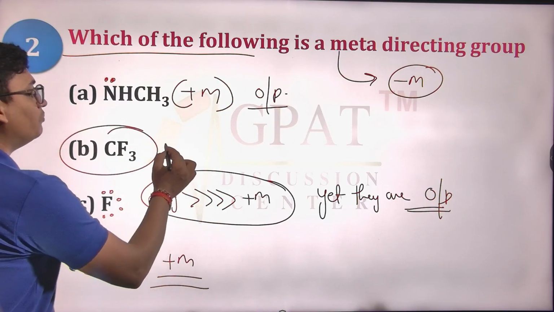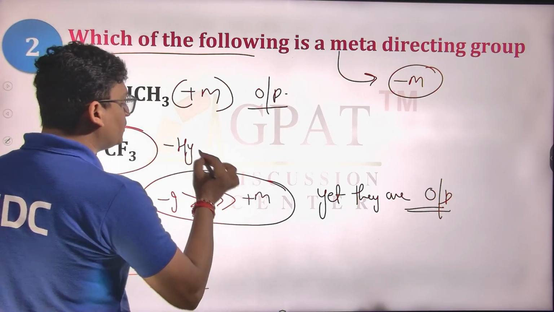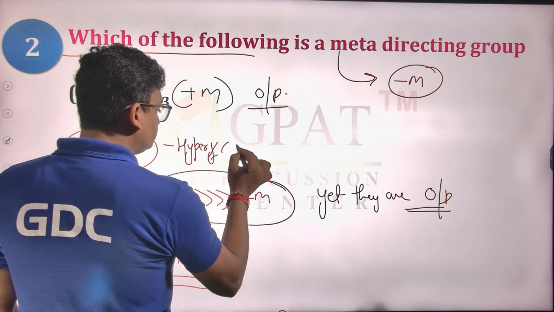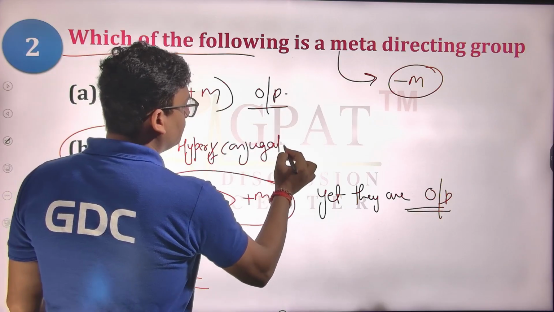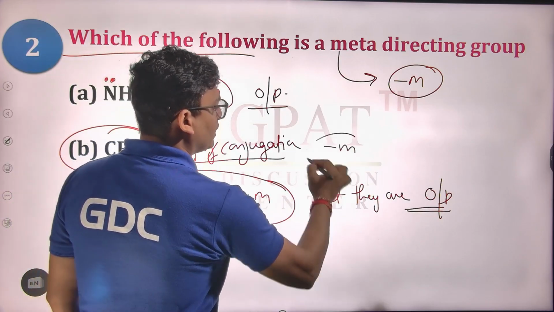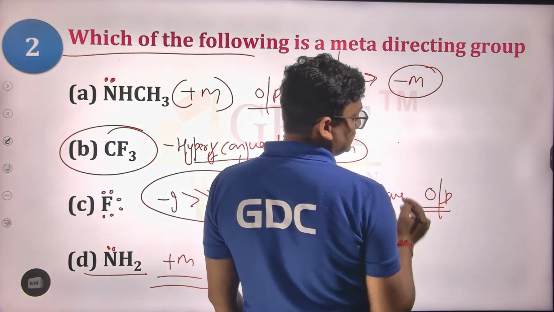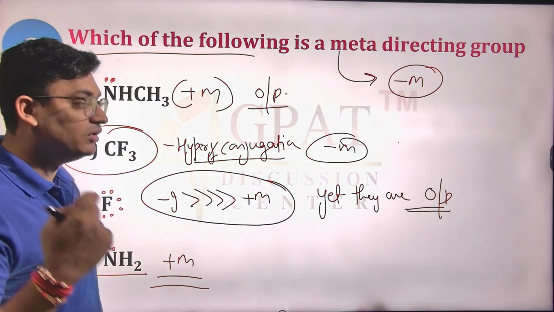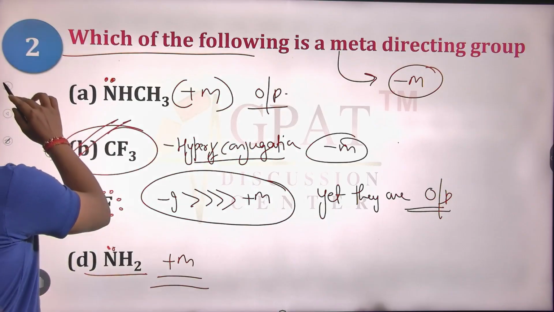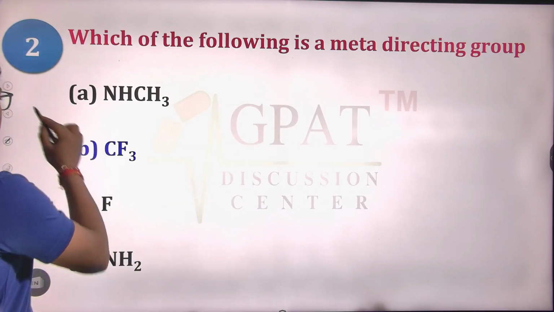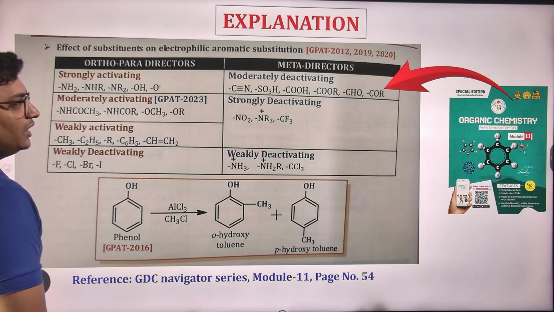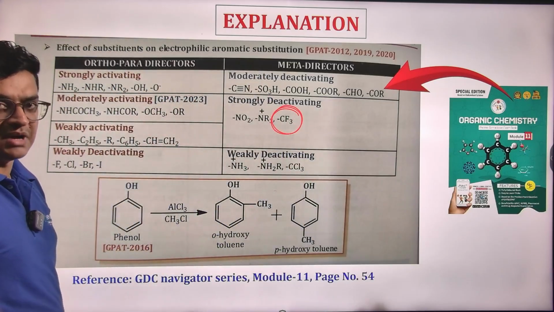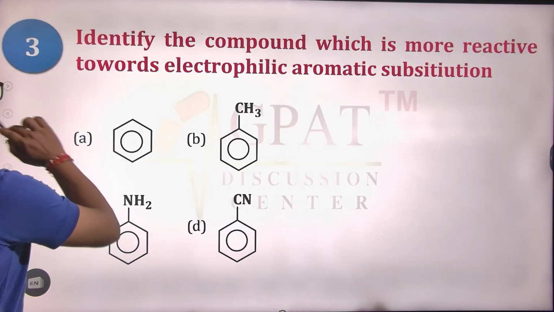But this CF3, due to negative hyperconjugation, will be having minus M effect and electron deficiency at ortho-para, making the newer electrophile be attacked only at the meta positions. So yes, this CF3 is a meta-directing group. This CF3 falls under the category of meta-directing, that is a minus M group. So you can simply write it down.